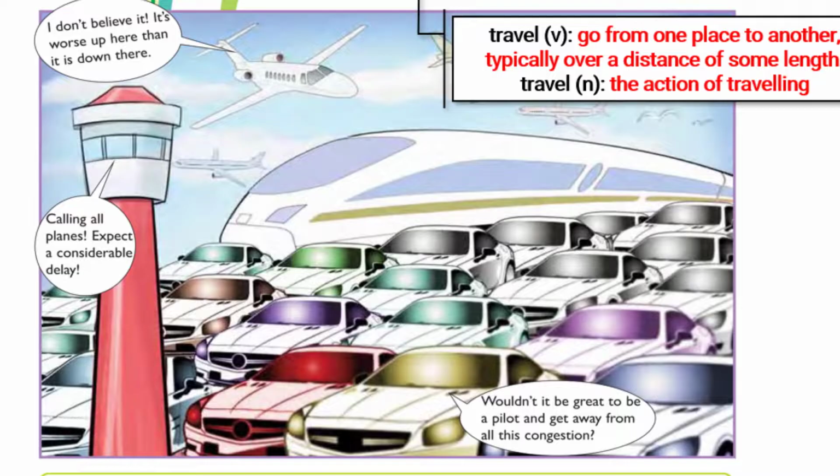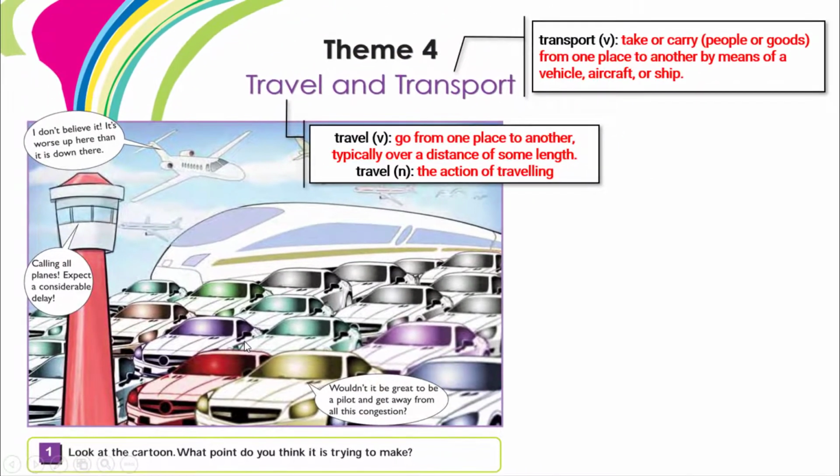It can be like that. So the cartoon shows the huge amount of congestion on the land and in the skies. So everyone is complaining whether they are in the skies or on the land. Many people think of traffic congestion as applying only to roads, but the cartoon shows that these days it applies to air travel as well. The airspace around the earth is becoming more and more crowded with aircraft. So this is the idea of this cartoon.